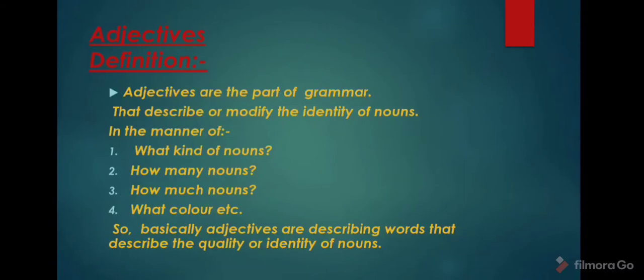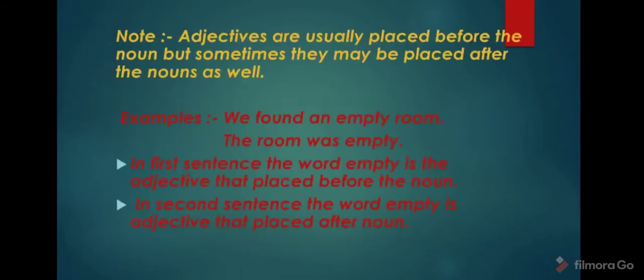Fine. Adjective means to add something. Why? To describe a word, to describe a noun. That is called an adjective. Now, move to the next. The note: adjectives are usually placed before the noun, but sometimes they may be placed after the noun as well. So you can use an adjective before a noun and after a noun.